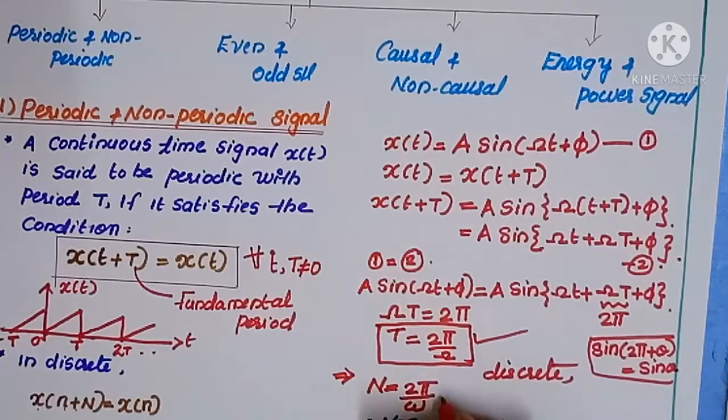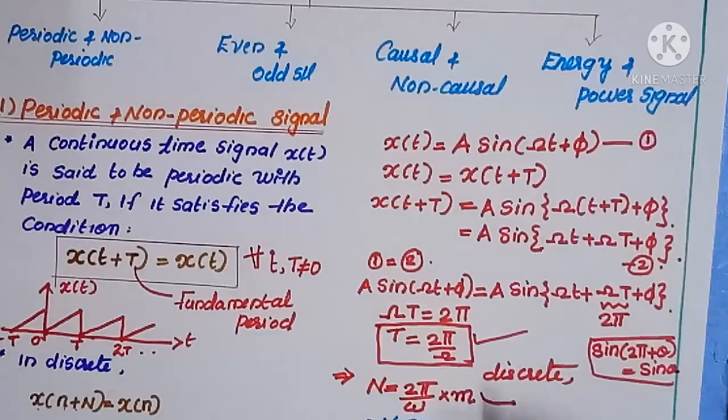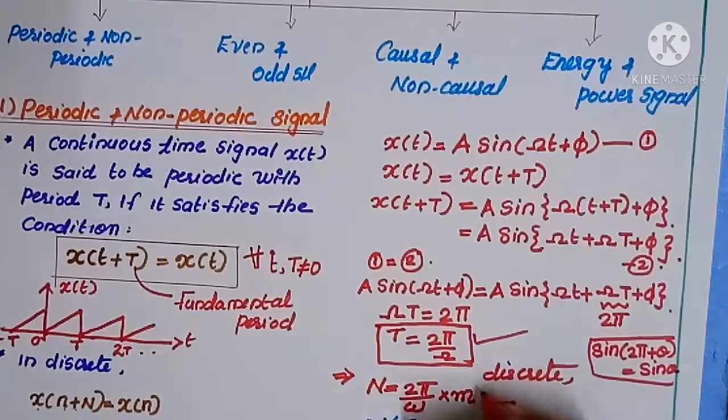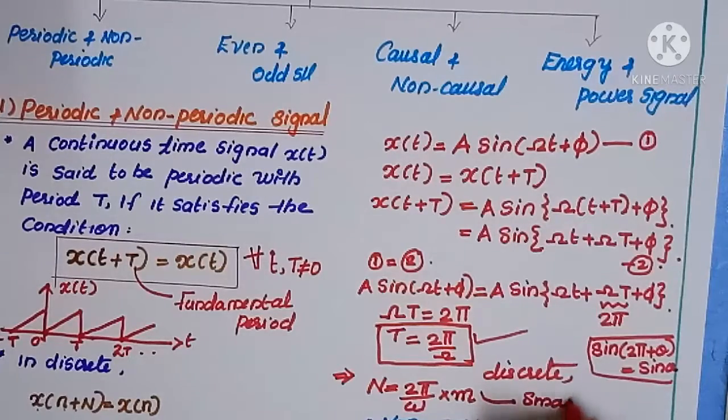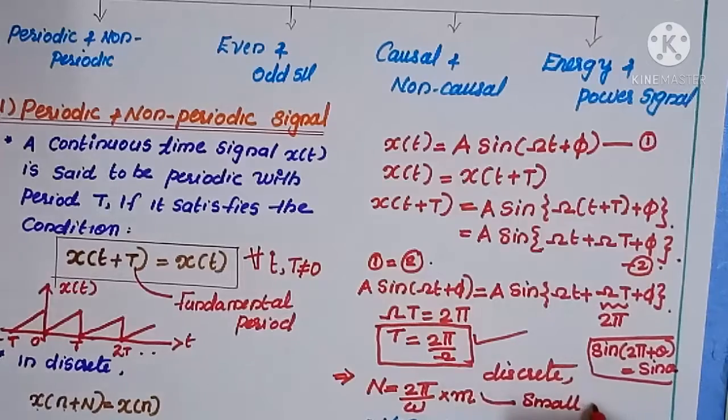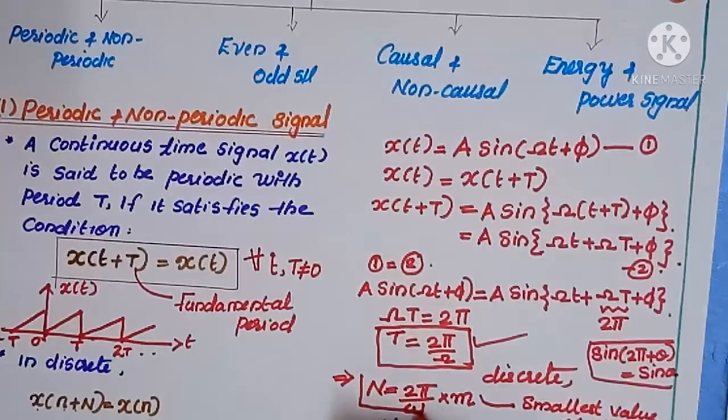Here also we multiply with a small integer m. Actually, this m is the smallest value of the integer that makes N an integer. So m is the smallest value to make N an integer. So this is the formula if you consider a discrete-time signal.